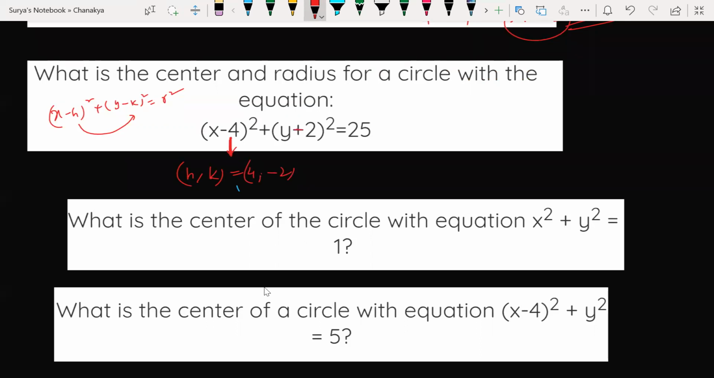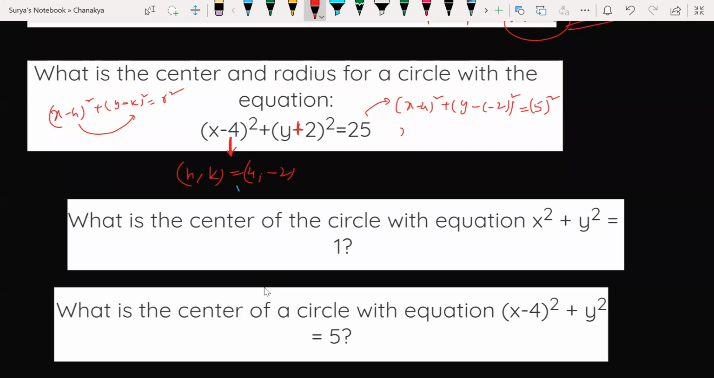Minus 2. Look, here there is a plus, son, and I need a minus here. How can I write this? (x minus 4) whole square, (y minus of minus 2) whole square, is equal to r square. r square is nothing but 5 square.